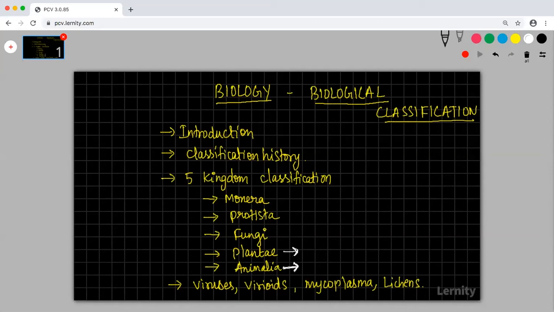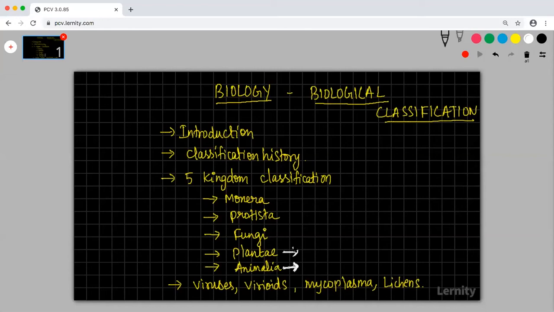What we have to understand is that Plantae and Animalia will be studied separately as new chapters. We would study the plant kingdom separately, and the animal kingdom separately. We'll just shallowly study them now.